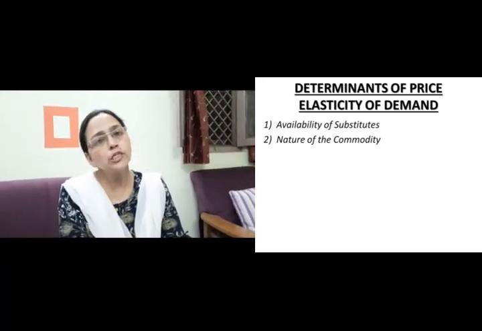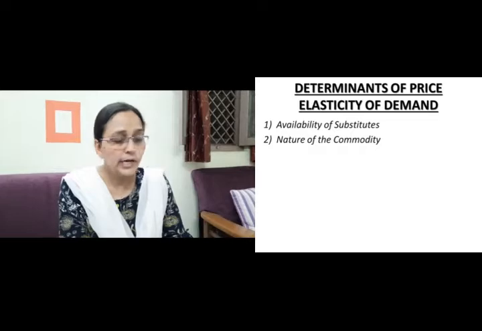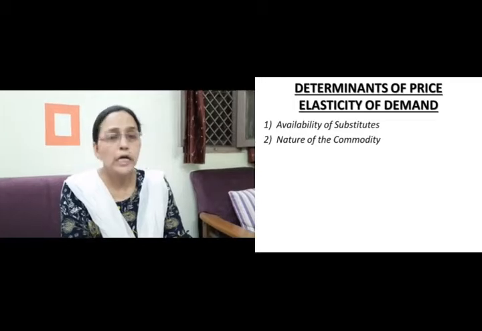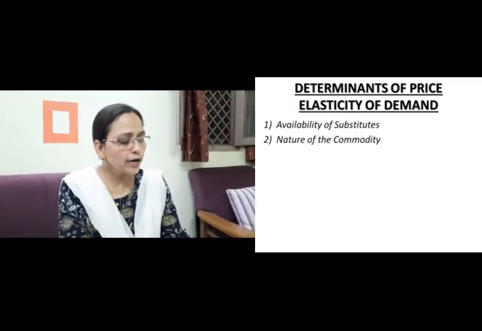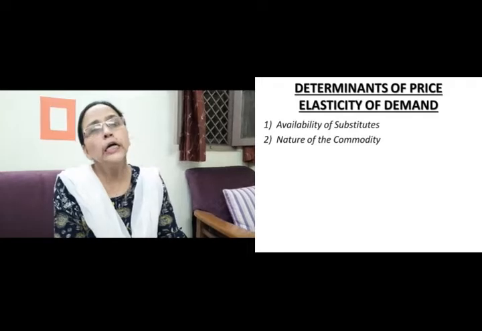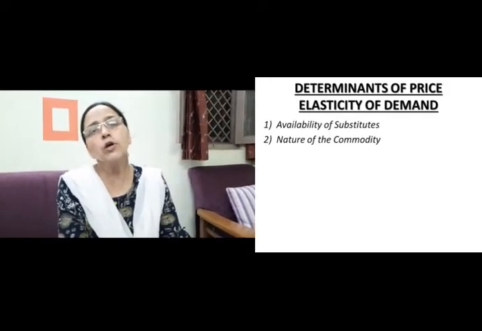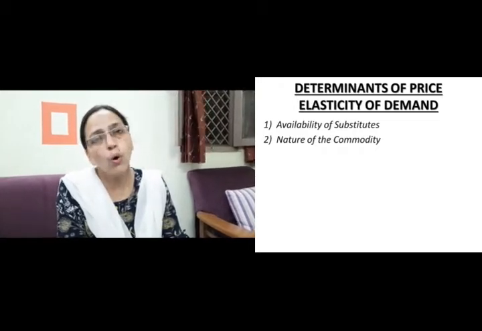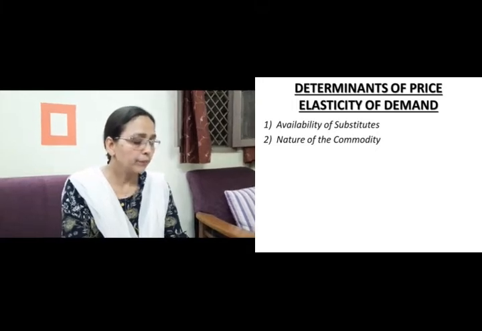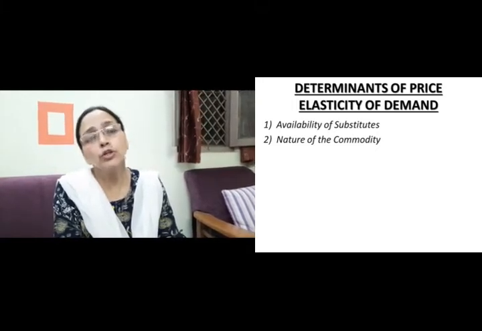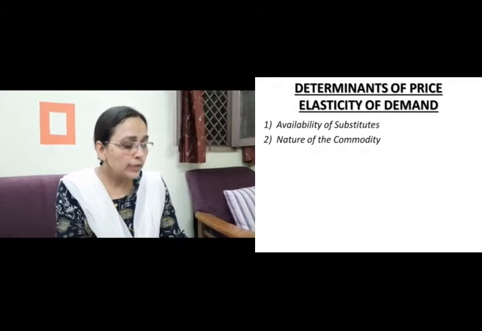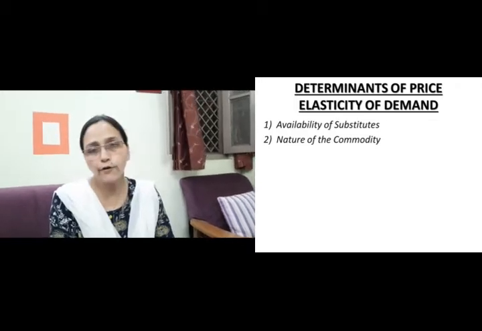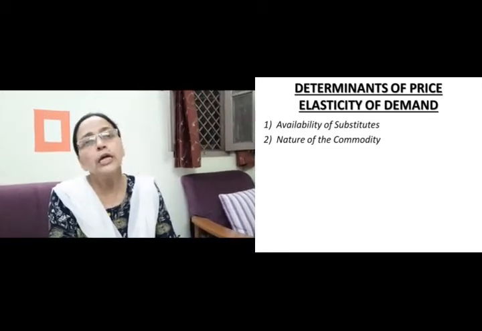Here we divide the commodities into categories. One is necessity commodities, the second is luxury commodities, or commodities of comfort. The demand for necessities such as food items is generally inelastic. Why is it inelastic? Because people will purchase such commodities whether their prices fall or rise, right? Because they are commodities of necessity. These commodities essential to life will be purchased in more or less the same quantities whether the price is high or low. So their demand will be inelastic.